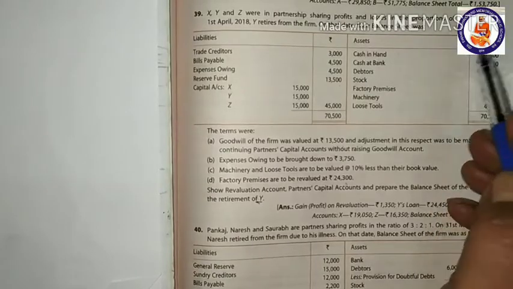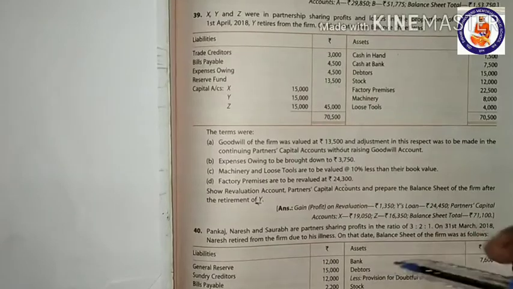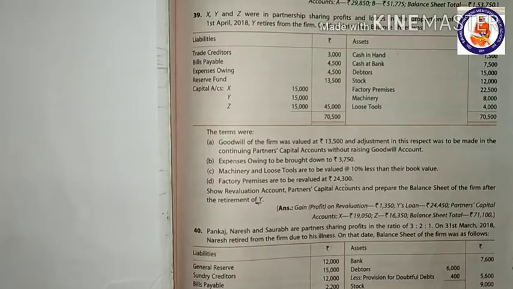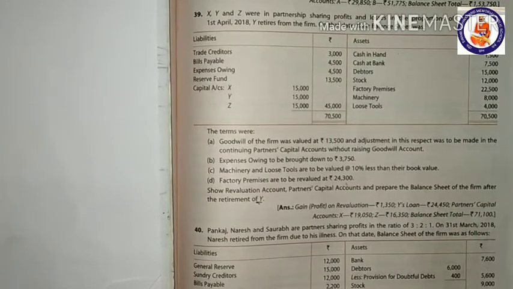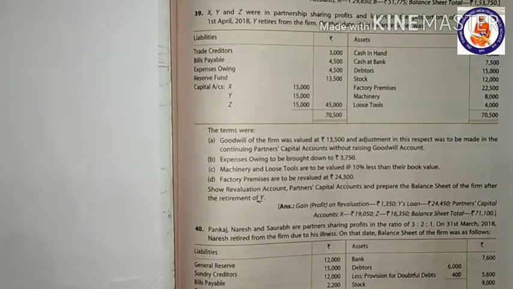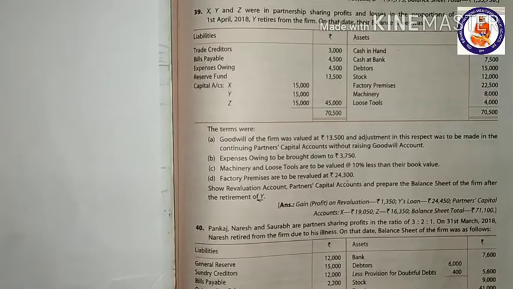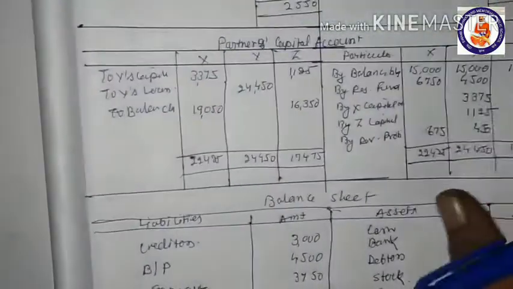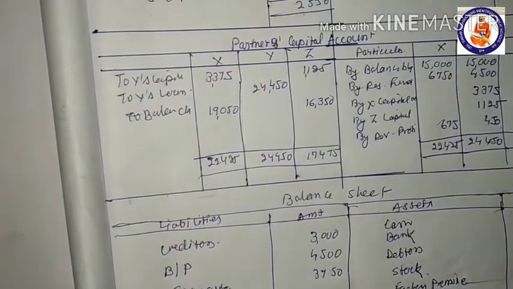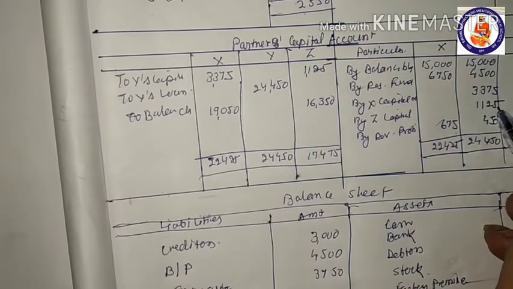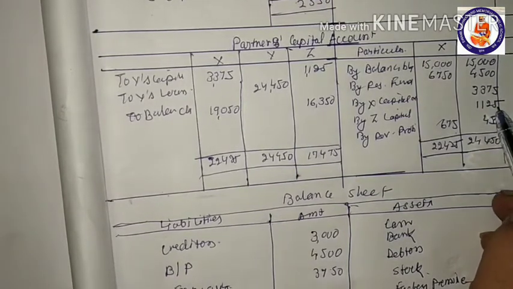So this amount of 4,500 will be debited to X and Z capital accounts in 3:1 ratio, and when we debit this, it comes to 3,375 X will pay and 1,125 Z is going to pay.